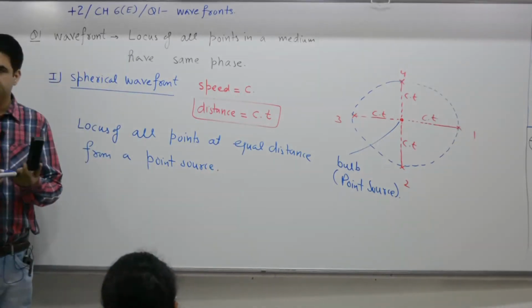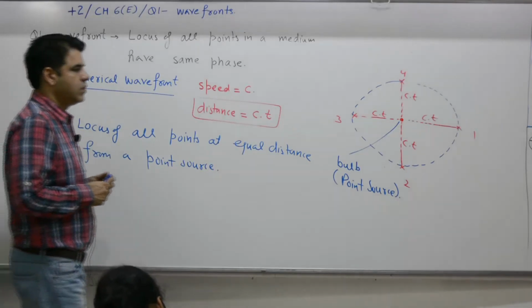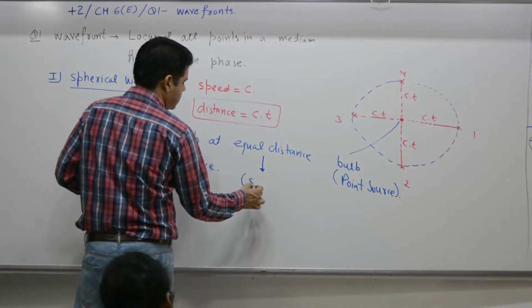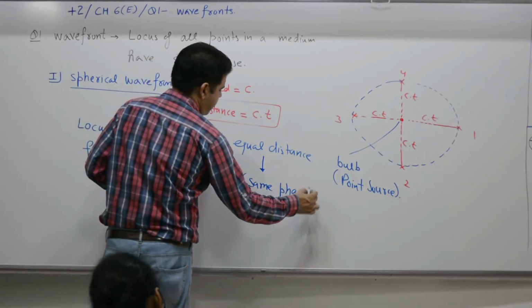Two minutes with you to write. Spherical wavefront. All points in such a sphere are oscillating in same phase because they are at same distance. Equal distance causes what? Same phase.